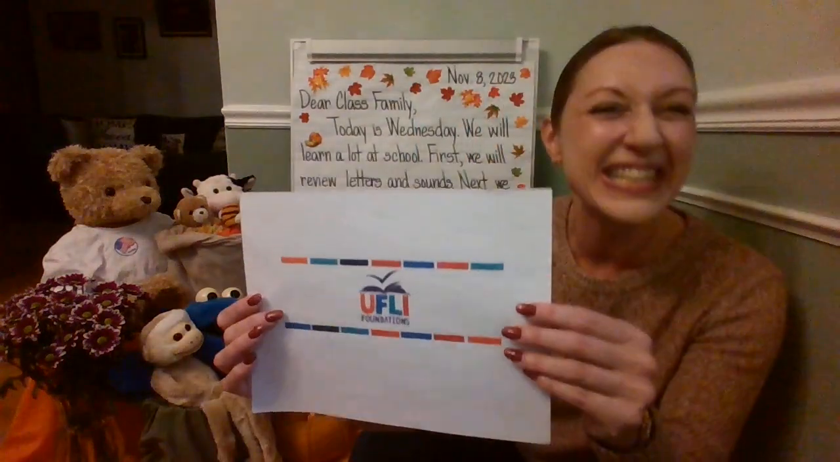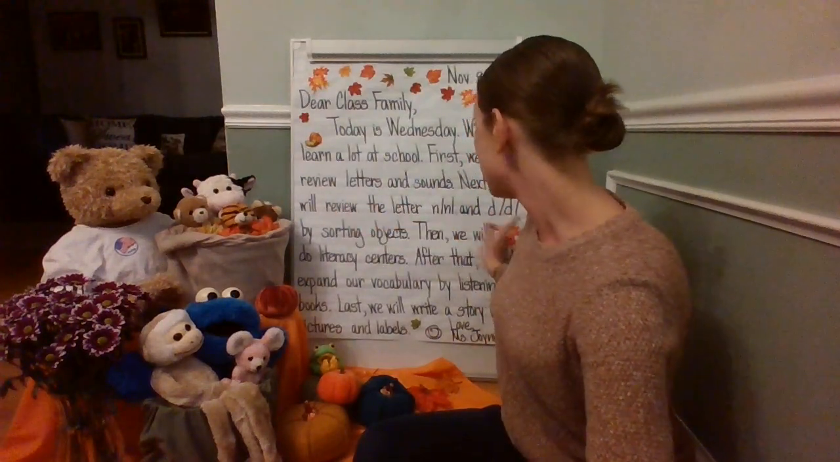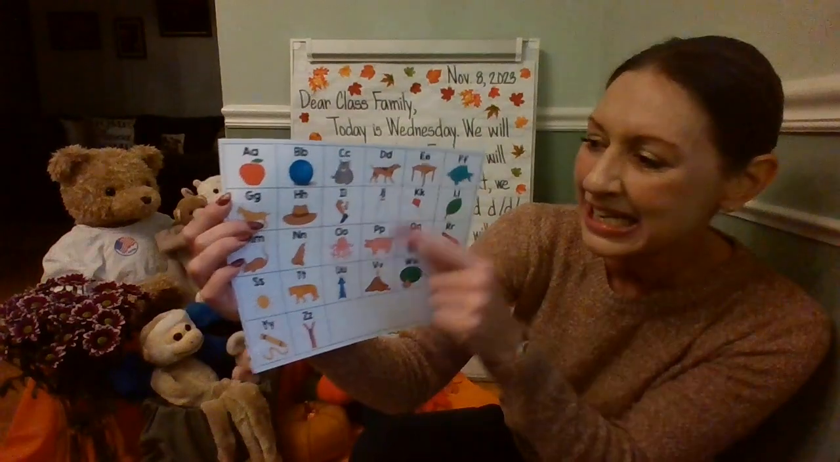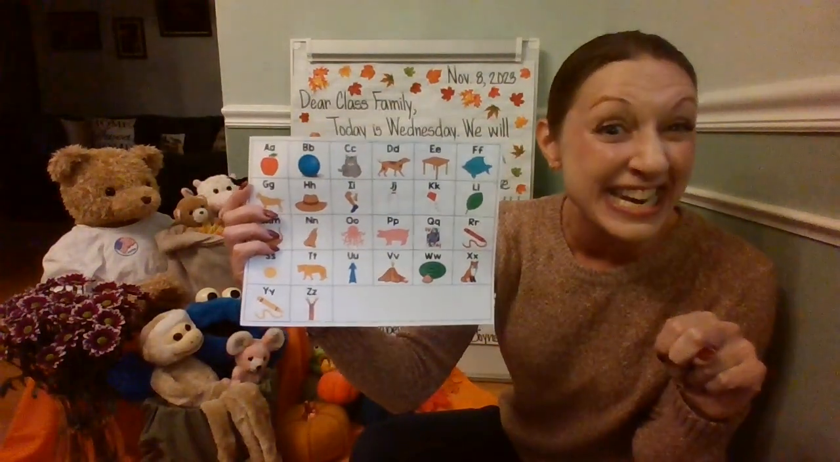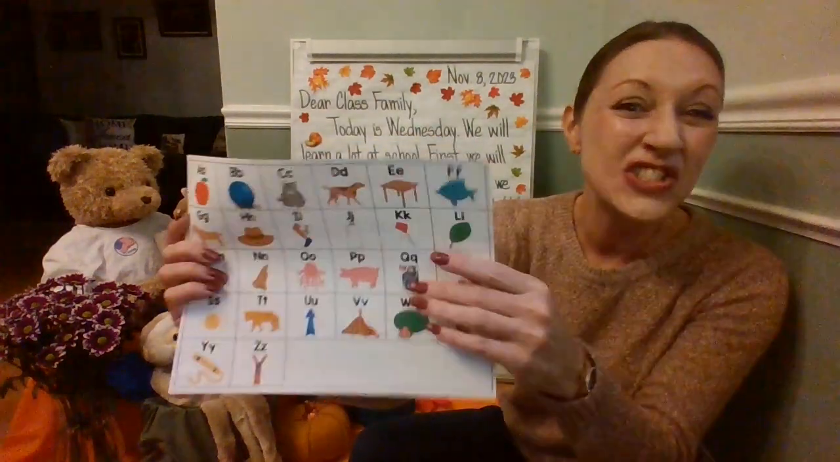In addition to our word wall, we'll use our sound wall as a resource. We have one in class and we have an electronic version because we're using UFLY. Okay, let's see what else we're focusing on. Next, we review the letters N and D by sorting objects. All right, we're going to look at letter N like N, nose. And we're going to look at letter D like D, dog.